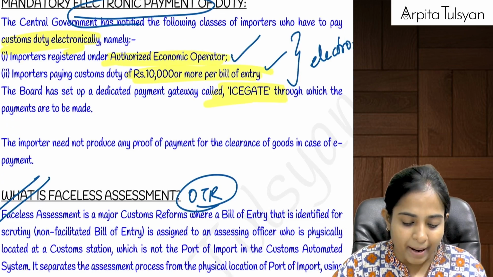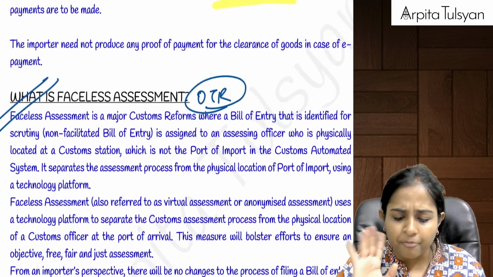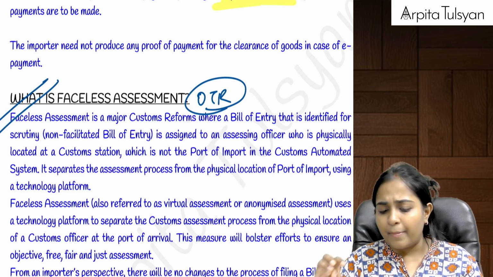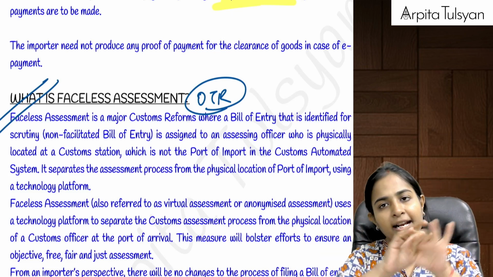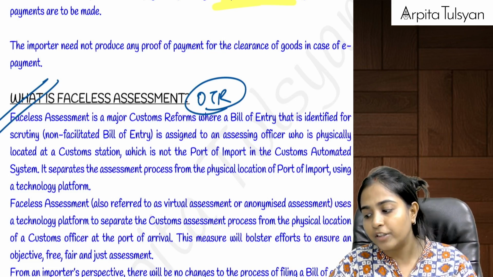Okay, that is mandatory. That's it. And yes, after payment you need not furnish any proof of payment for clearance of goods, because everything is online. It will be shown on their portal that you have made the payment, and you will be allowed to take the clearance of the goods.